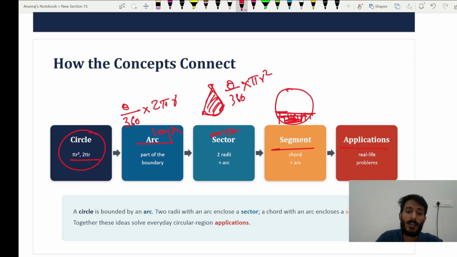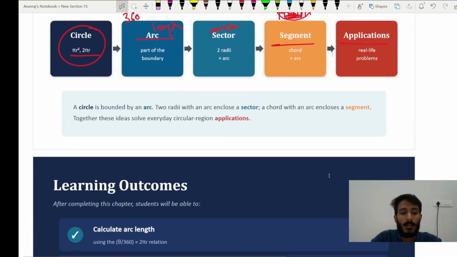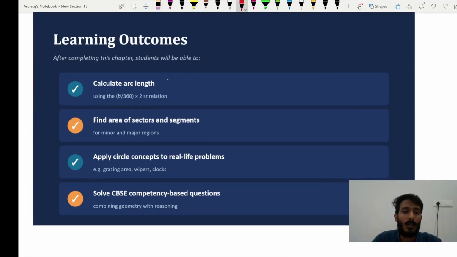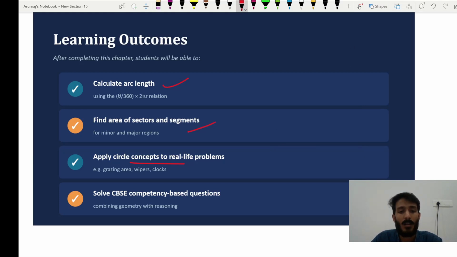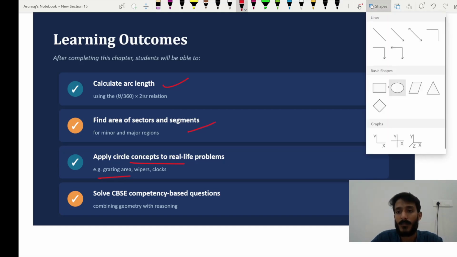Next are the application level problems that you are going to learn. In this chapter we are learning arc length, area of the sector and the segments. Once you learn the theory properly, it is very easy to apply it. You need to visualize it properly, then only you can apply it easily. I will explain one simple problem like grazing areas, related to an NCERT question.